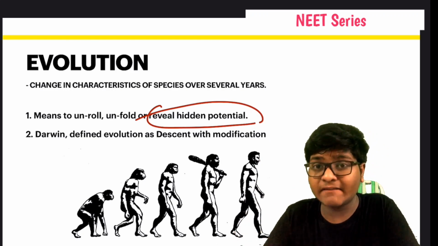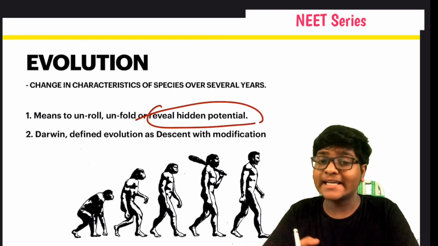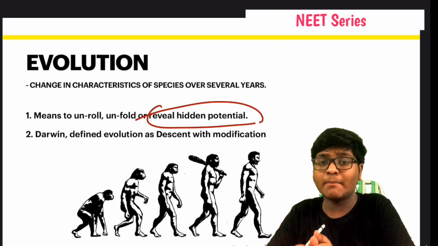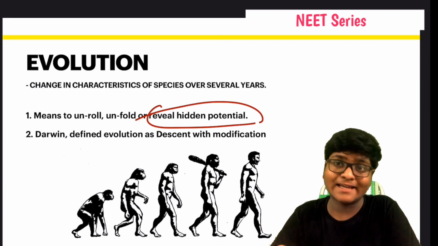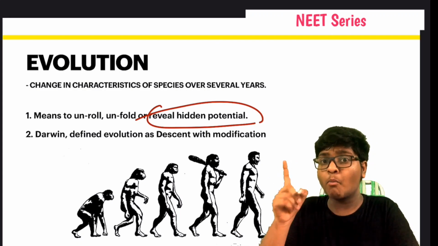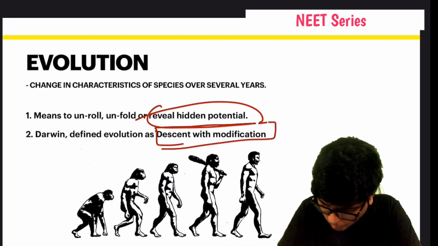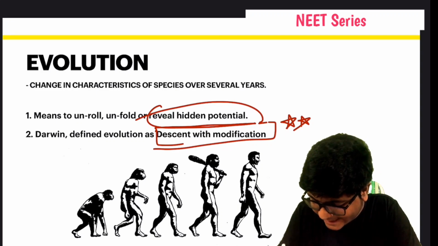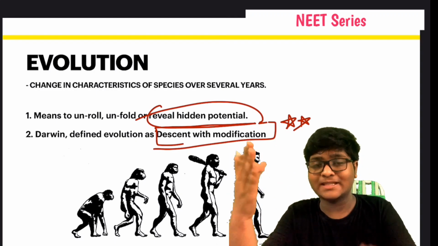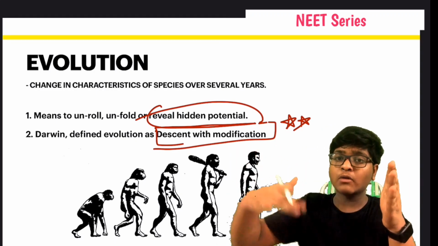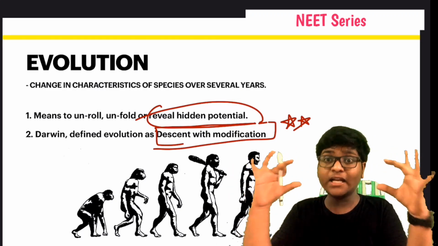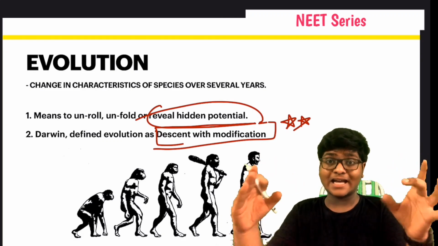So Charles Darwin, you might know, invented the theory of evolution, and he told about the Darwin finches found in the Galapagos Islands and all. He defined evolution as descent with modification, and this is very important from the NEET paper point of view. You have to remember this sentence: descent with modification. That means modification throughout the generations is nothing but descent with modification, in a very simple and organized manner. This is what Charles Darwin said.